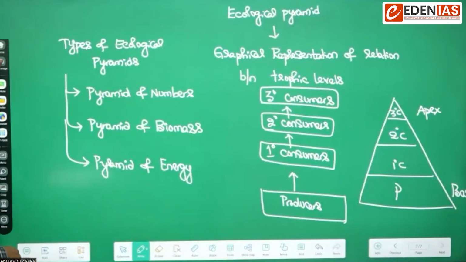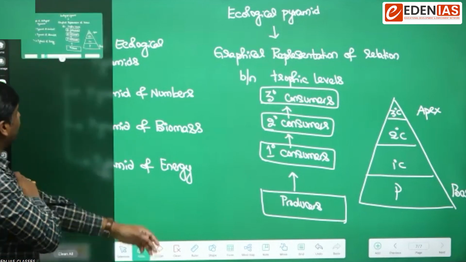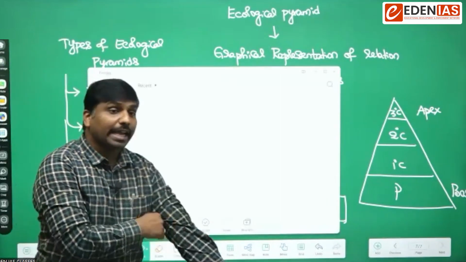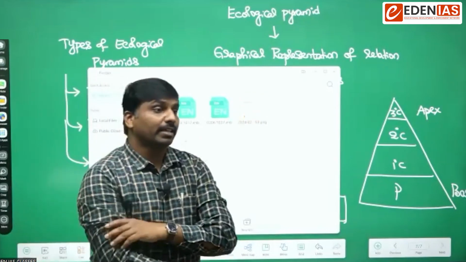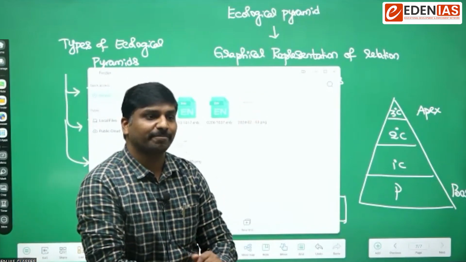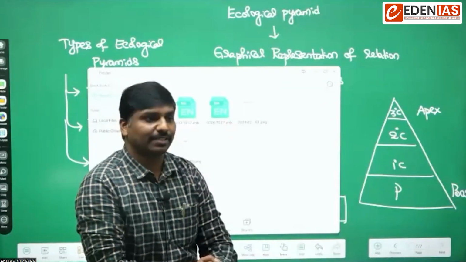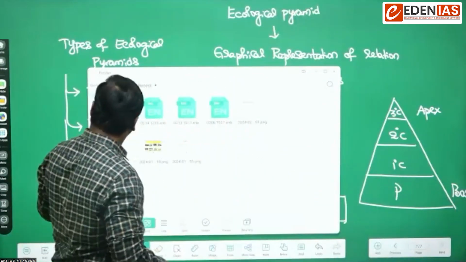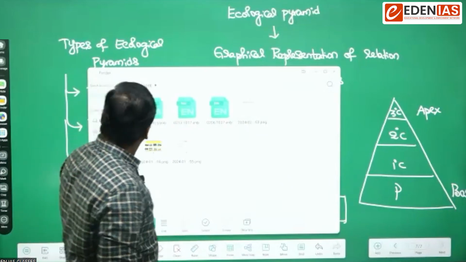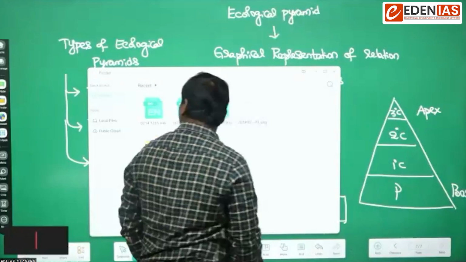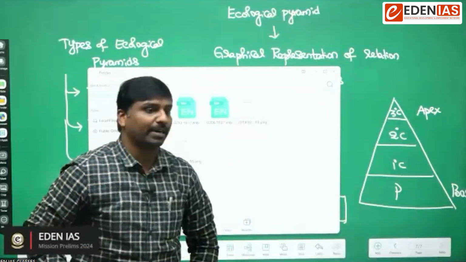From your knowledge, from your recollection, can you answer the question: can a pyramid of number be upright? What does upright position mean? Like this. Yes, sir. Yes. So a pyramid of number can be upright.